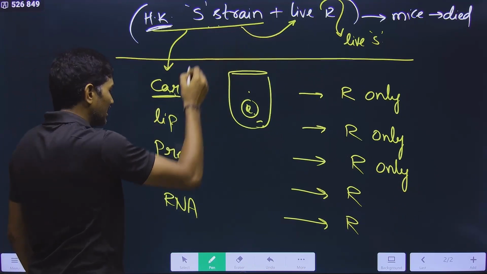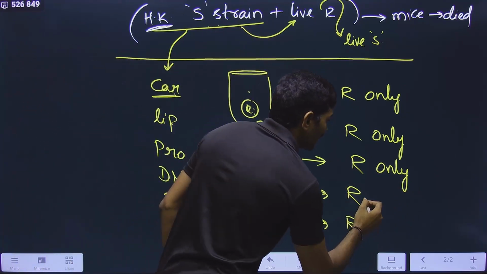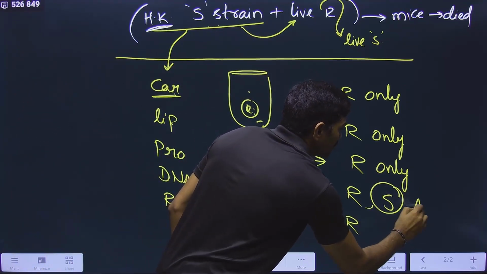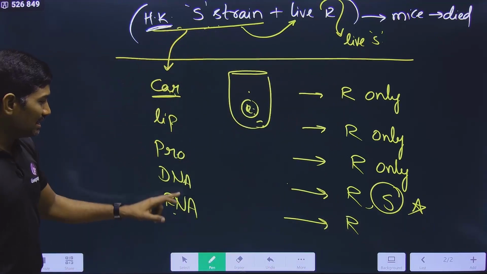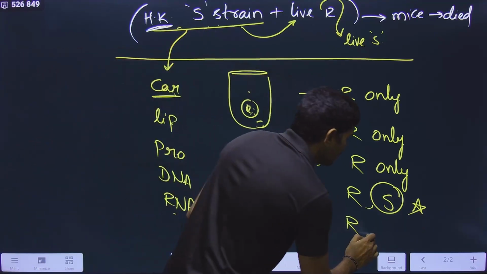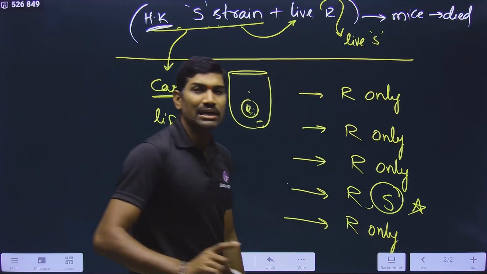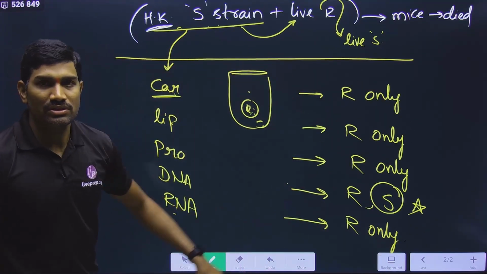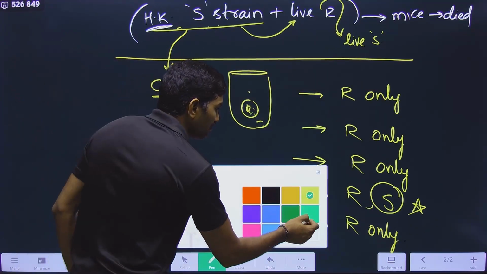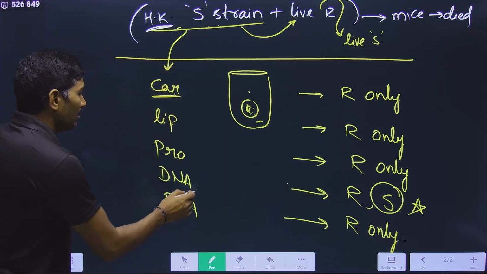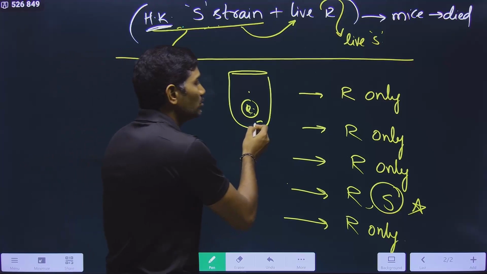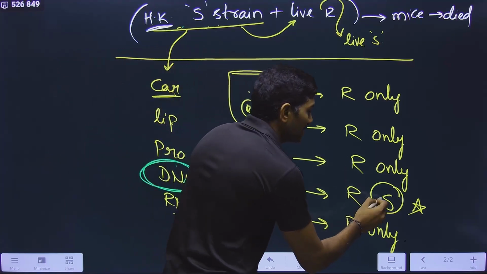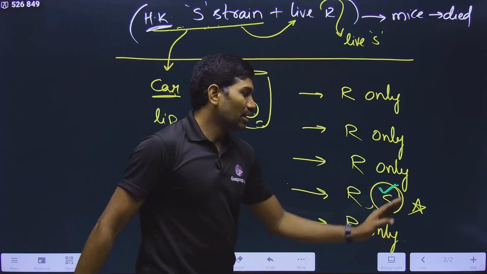When DNA from heat killed S was added to R along with R, they also observed S. Observe this carefully. But when RNA from heat killed S was added to R strain, here they observed only R. Only R. So what is the meaning of this? The meaning of this experiment is that when DNA from heat killed S was added to R strain, it resulted in the formation of S along with R strains.